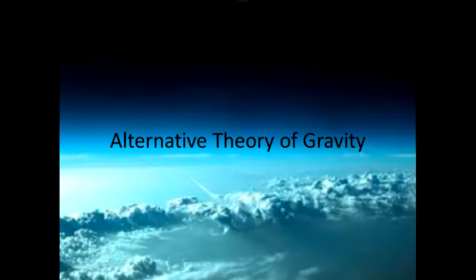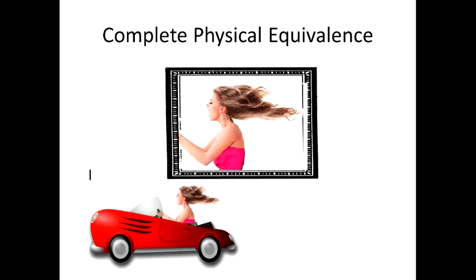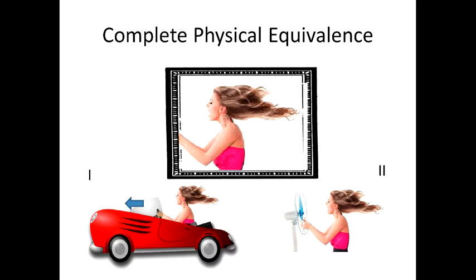Let's return to the equivalence principle, and especially to the part about complete physical equivalence. What does it mean to be completely physically equivalent? In this picture we can see a woman with her hair flying in the wind. What is the cause of this situation? Probably she is driving a sports car. Or maybe she is standing near a big fan which is blowing air into her face. In the first case the girl is moving through still air, and in the second case she is standing still but the air is moving. The two cases are different but the result is the same: her hair is moved by air molecules. Both cases are completely equivalent.